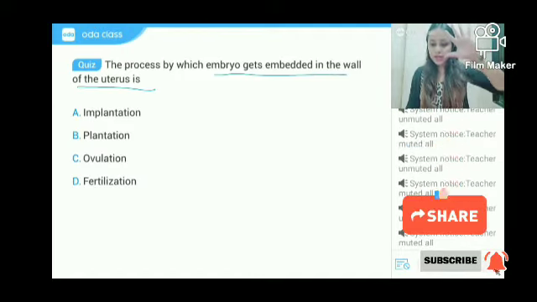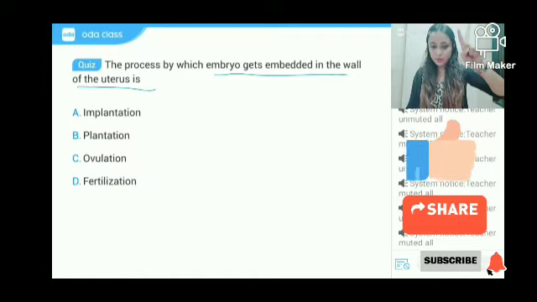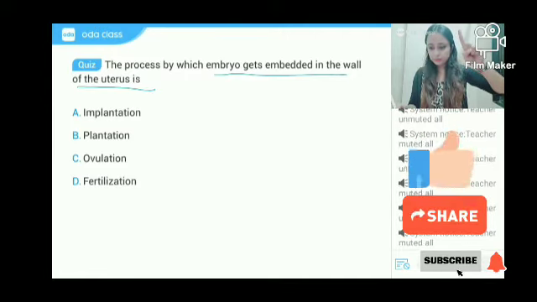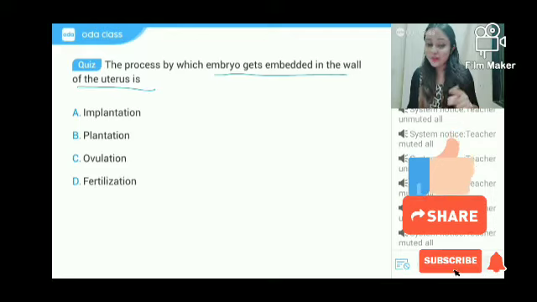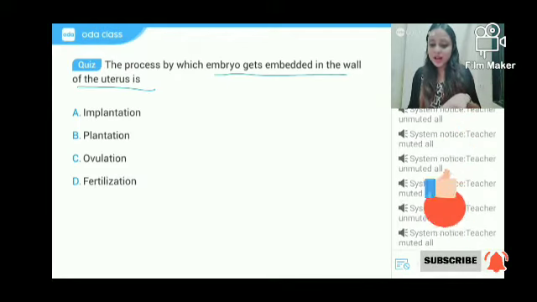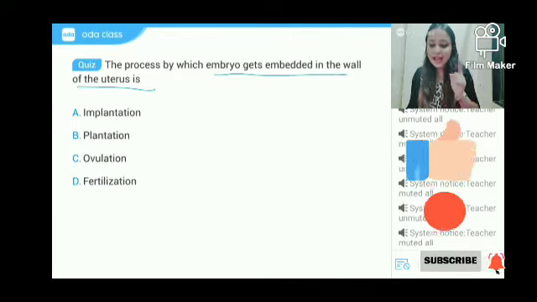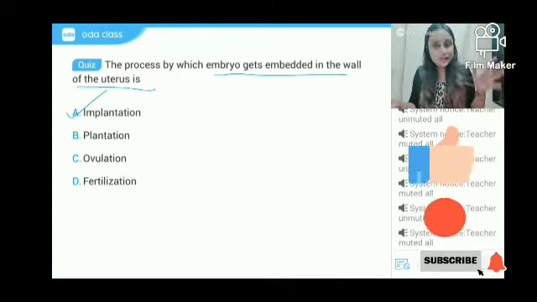Yes, 5, 4, 3, 2, 1. Durgesh is the fastest. He had a doubt, but still he is the fastest. Very good, Durgesh. Followed by Umaiza, Namesh, Krishna, Aradhita, Hasini, Siri, Ramcharan, Arvind, Henil, Sia, and Prathamesh. Very good, kids. So yes, the name of the process is implantation.